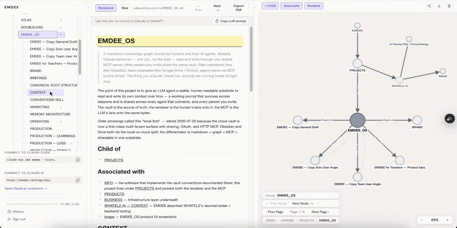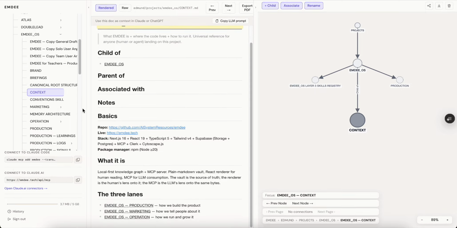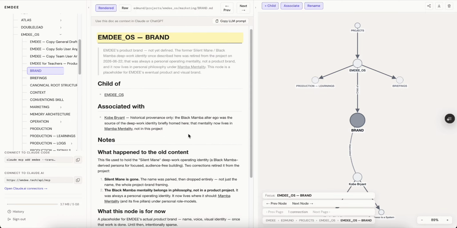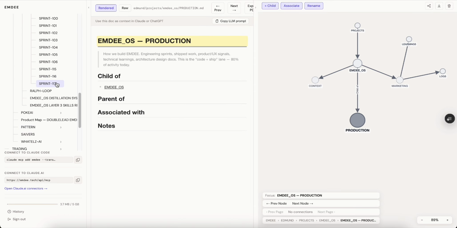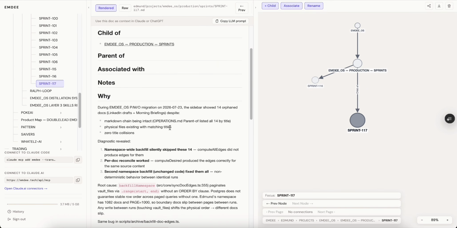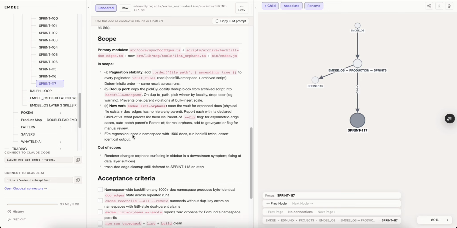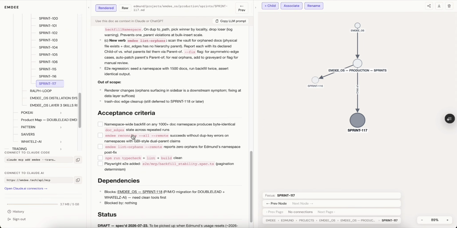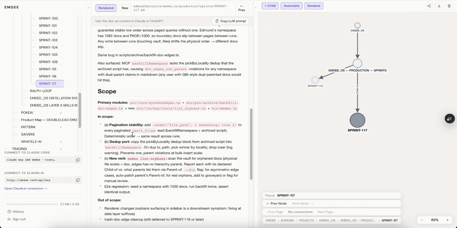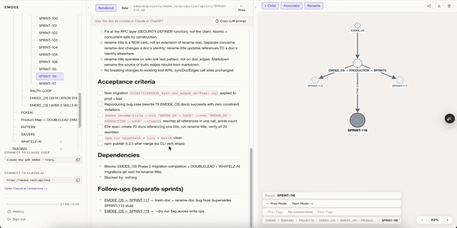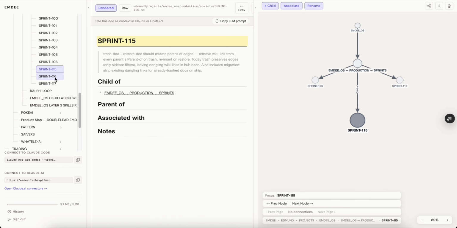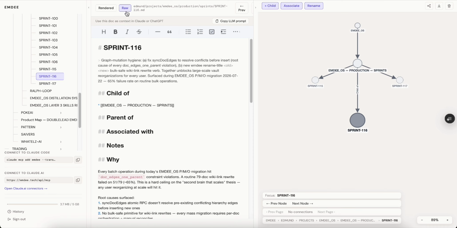Now, within MD, we have things like context, so like what is this project about? And we also have things like brand, so like what is MD actually about? And also, things like looking at the sprints, these are actually written by AI itself. So you can see what is the acceptance criteria, what is the dependency. These are really well written requirements for AI to read and then perform the building itself. So you can see that every single sprint is really well written out. Note that it's not written by humans. It's written by AI in the form of a markdown file.